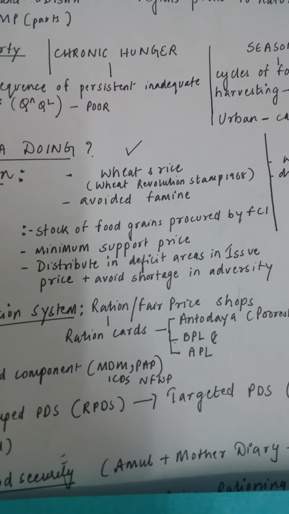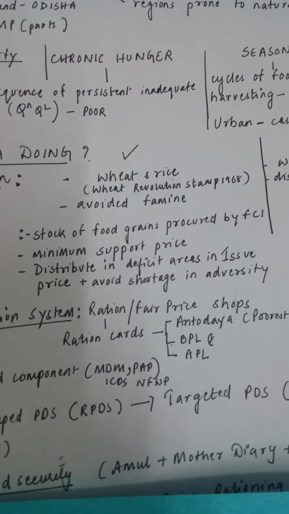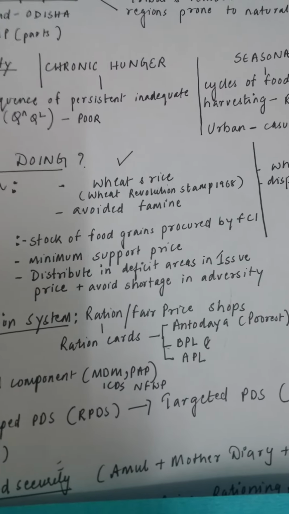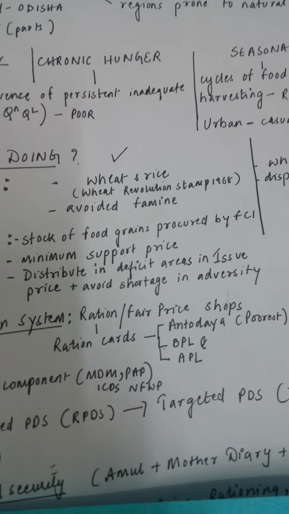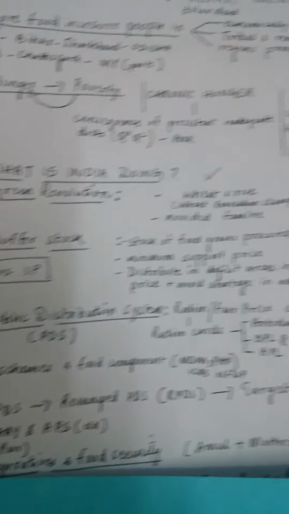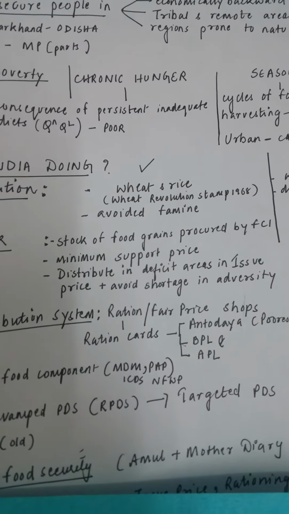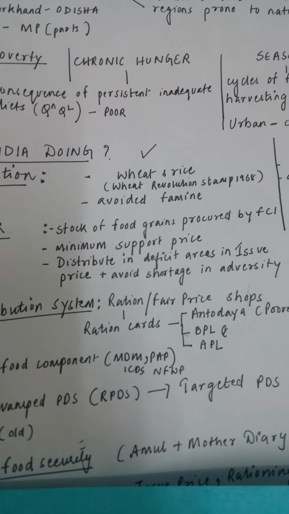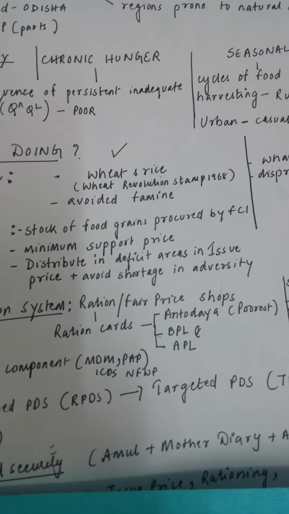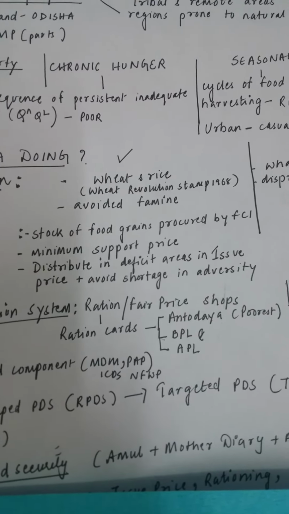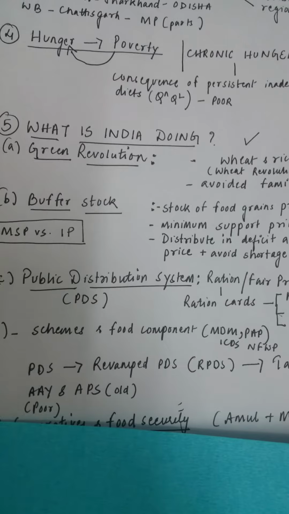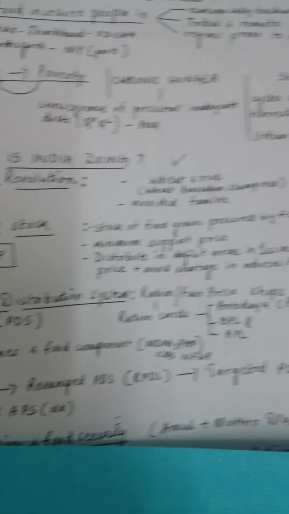So for instance, a person might just buy rice for 10 rupees, but government might say, even if people don't buy, I'll give you 11 rupees. So you please cultivate that crop. So that is an incentive to farmers. Okay, so buffer stock helps. First point we saw, stock of food grains and all. Second is minimum support price is used to buy those things, and distribution in deficit areas in issue price to avoid shortage and adversity. So this buffer stock which is created, first you get it in minimum support price, but you sell it in issue price.